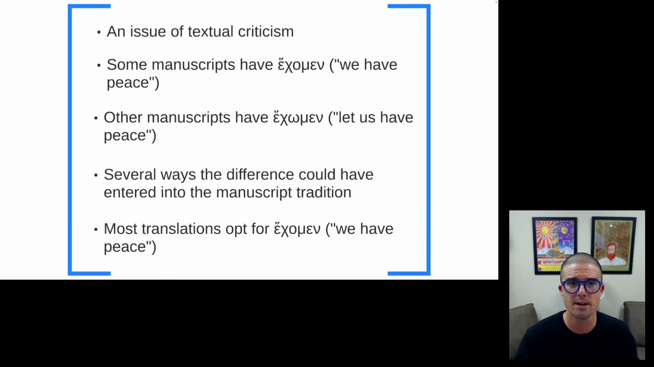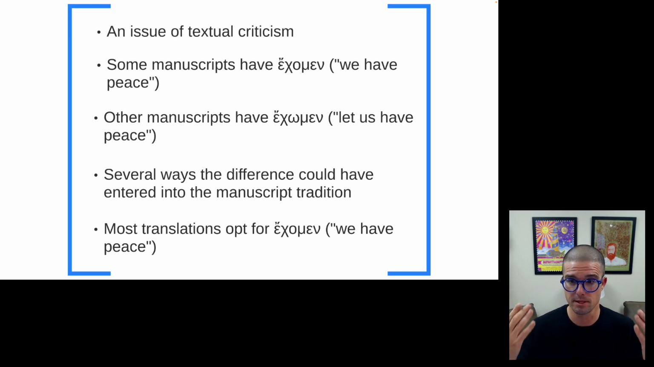And the difference here is an issue of what is called textual criticism. So if you're a Greek exegesis student, this word should be familiar to you. We're engaging it this particular week. But textual criticism is the study of what different manuscripts read for particular verses. So in this particular verse, some manuscripts have that indicative verb, we have peace, and some manuscripts have the subjunctive verb, let us have peace.